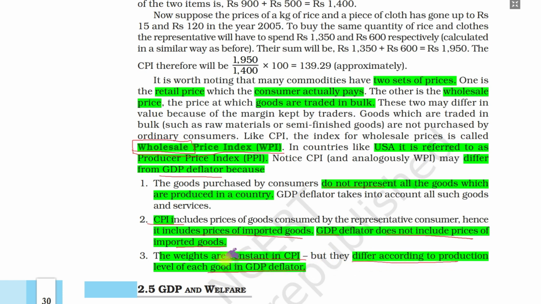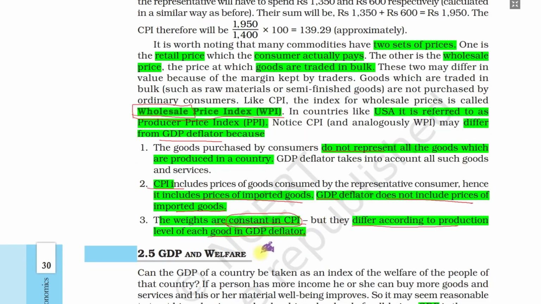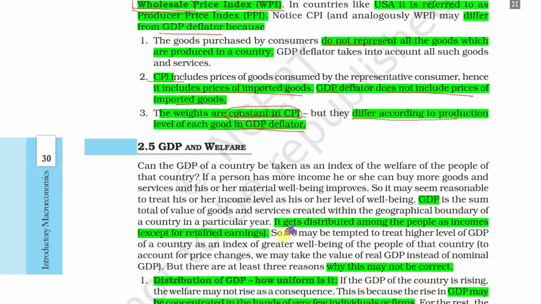So weights, we already fix the weights in CPI. Suppose for manufacturing items, we fix, okay, 75% will be manufacturing, primary products will be 12%. So this way we fix the weights, and it doesn't change. But in the GDP deflator, it depends on what? Suppose this year in the production of manufactured goods, some goods are more, some goods are less. So accordingly, the GDP deflator will show.